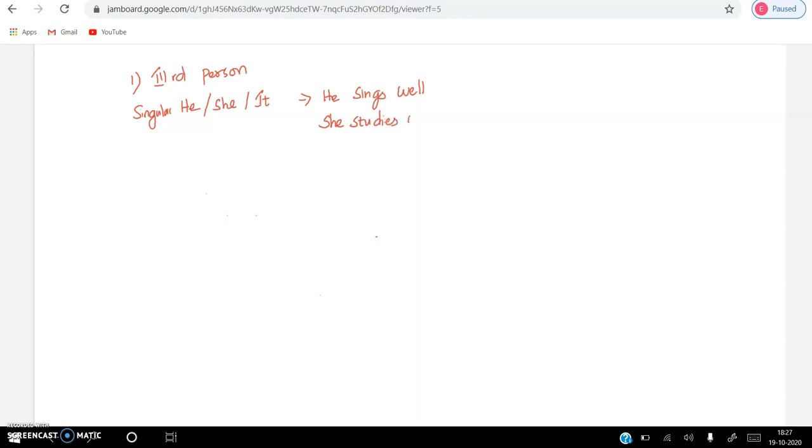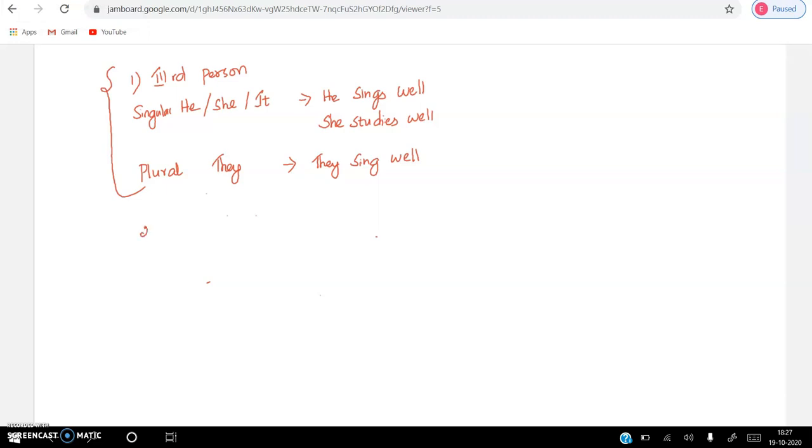When it comes to plural, what is third person plural? They. They sing well. Be clear, children. We are not adding s over here. They sing well. So this is the first important rule we have seen.